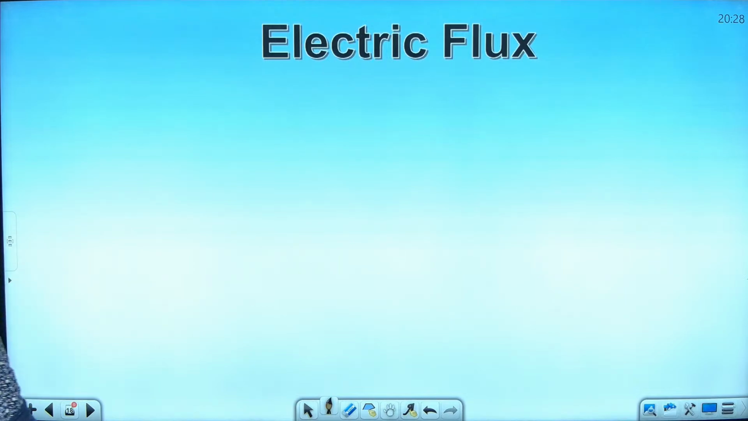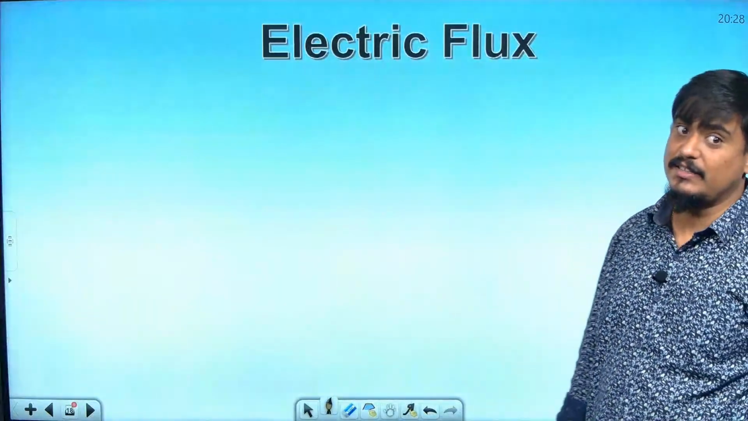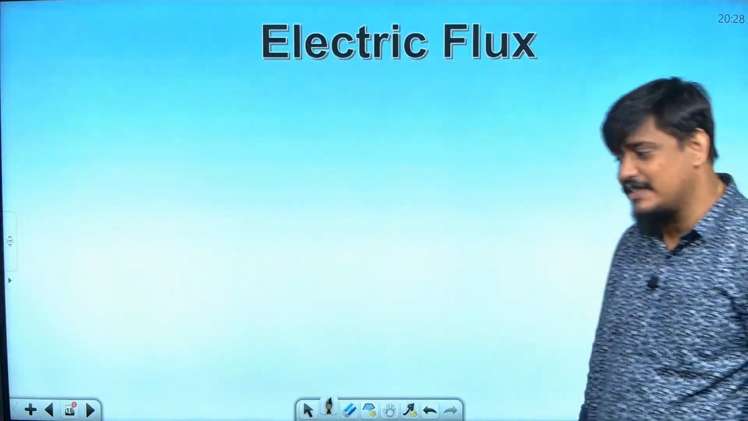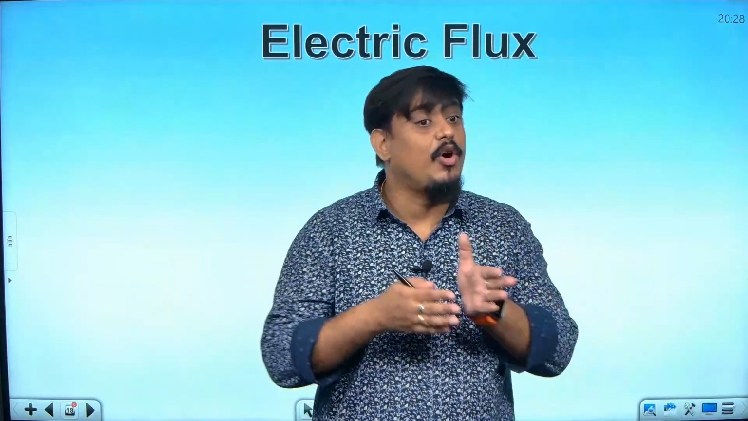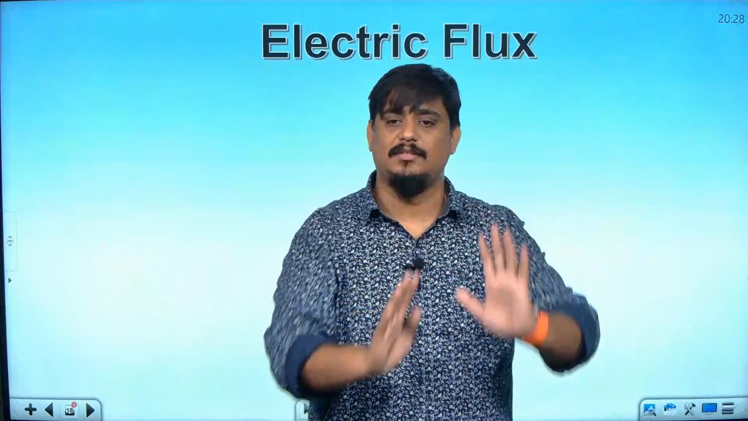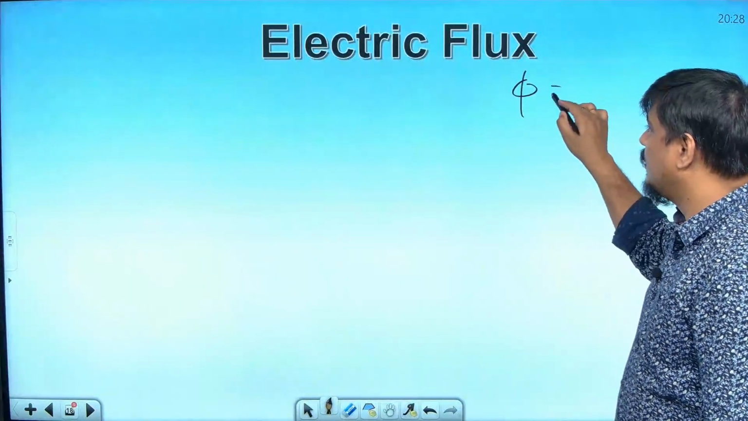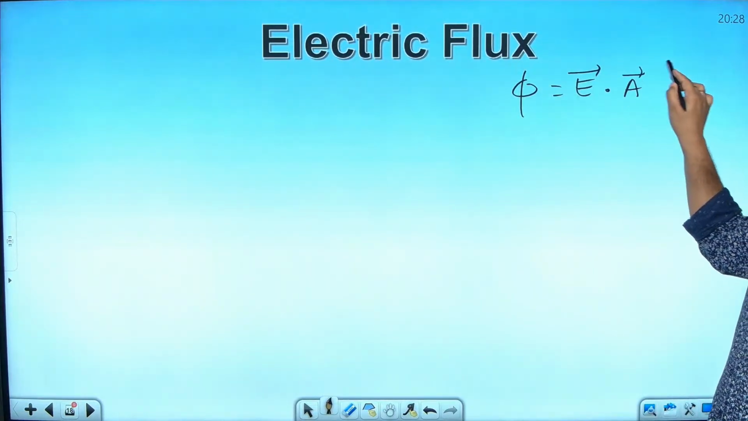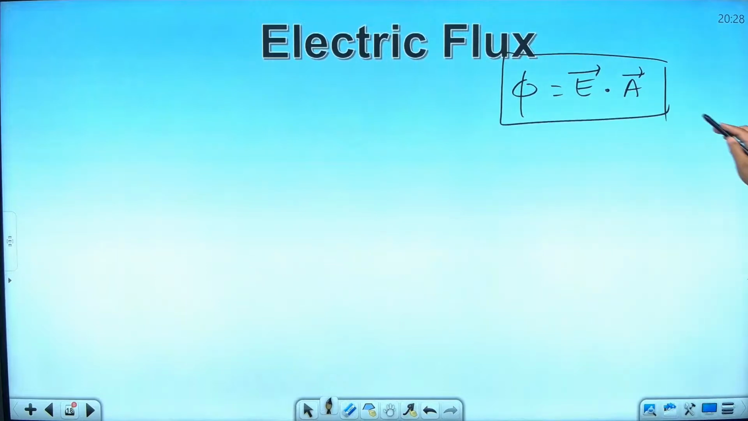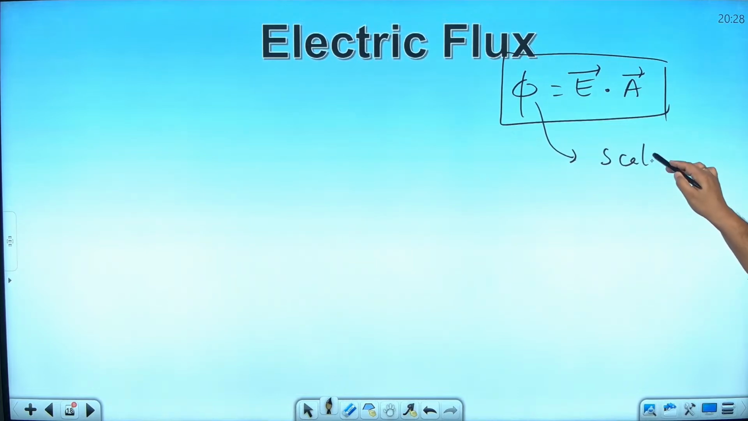Okay. What is flux? Flux is dot product of what and what? Electric field and area vector. It can be said theoretically as the number of electric field lines passing normally through an area. So this electric flux phi is equal to E vector dot A vector. Since it is the dot product of electric field and area vector, it is a scalar quantity. Electric flux is a scalar quantity.